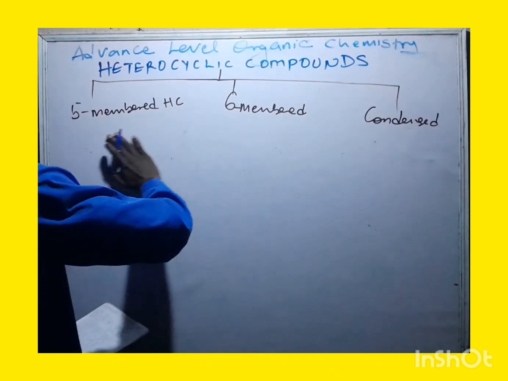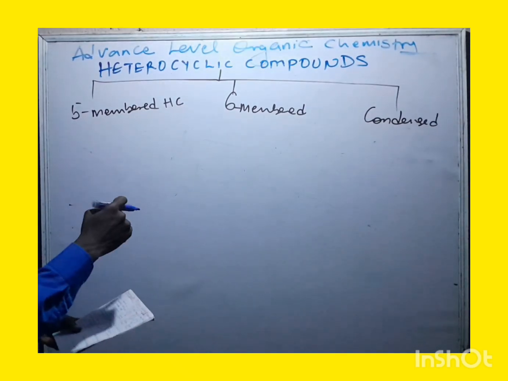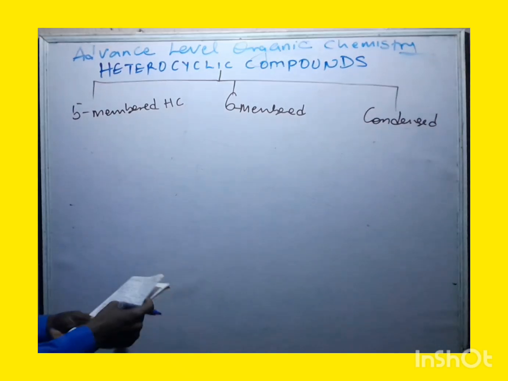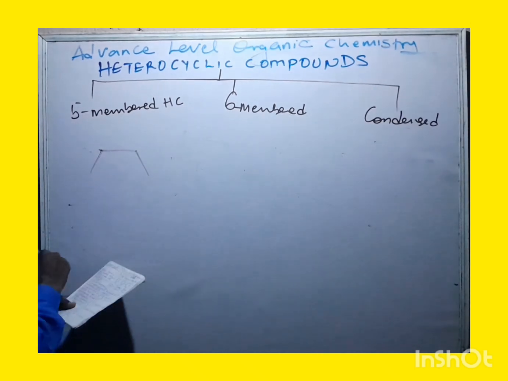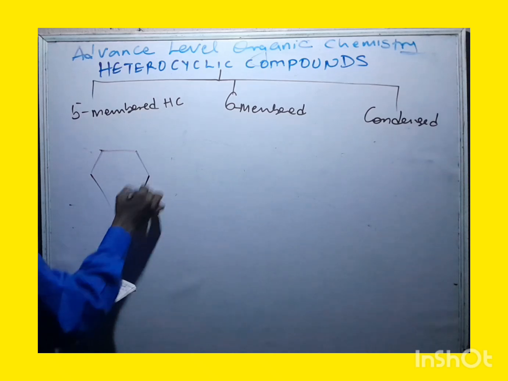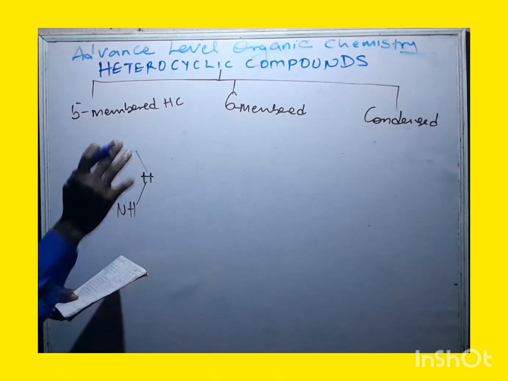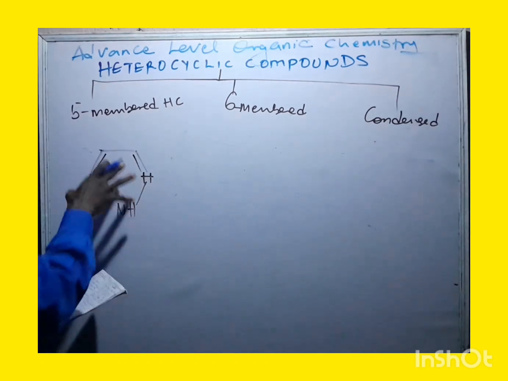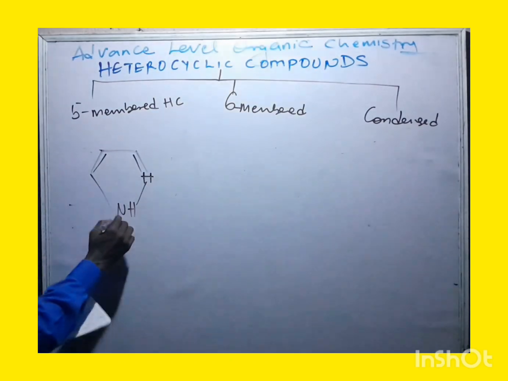Now, when it comes to five-membered heterocyclics that have more than one heteroatom, take note, more than one heteroatom. Now we can start with this one that we have here. Where we have this particular compound here. When you have N here, you have H here, then you have this one here. Now, this particular one that you have here, replace it with hydrogen. The moment you replace it with hydrogen, it has become the five-membered heterocyclic with two heteroatoms here. Now, you put this one here as well.